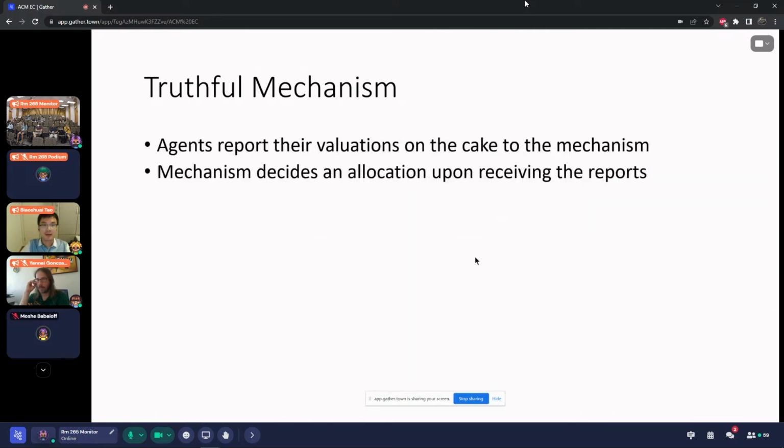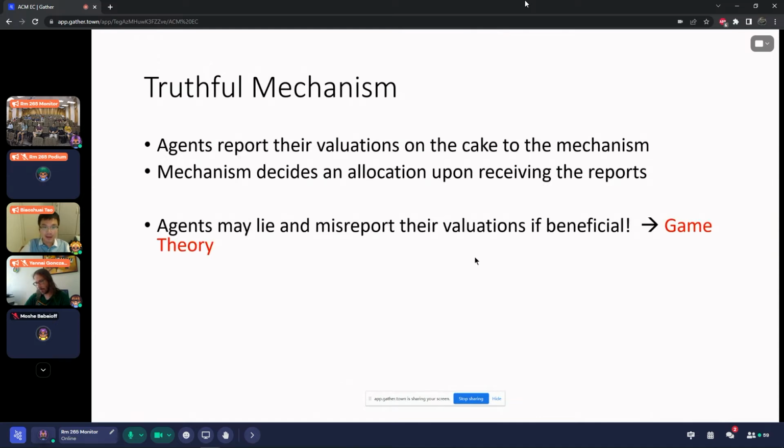And when it comes to practice, when we're trying to deploy some cake cutting algorithms, a natural issue is that agents may decide to lie and misreport their valuation if this is beneficial. So this motivates the study of the cake cutting problem from a game theoretical point of view.